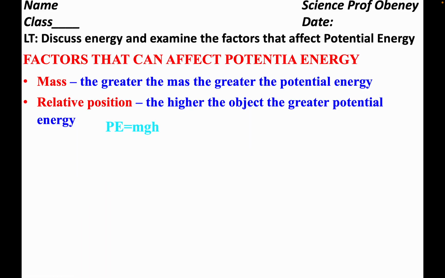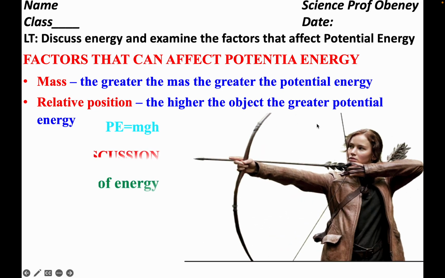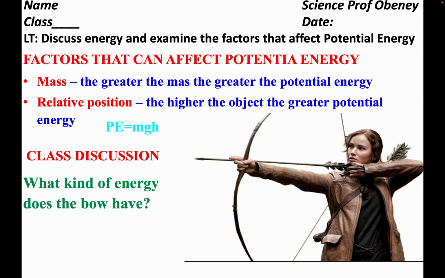So these are the factors that affect potential energy. Mass: the greater the mass, the greater the potential energy. Relative position or height: the higher the object, the greater the potential energy. So let's look at some examples. What kind of energy does the bow have? We talked about this.